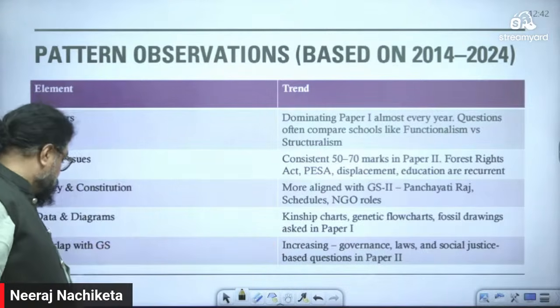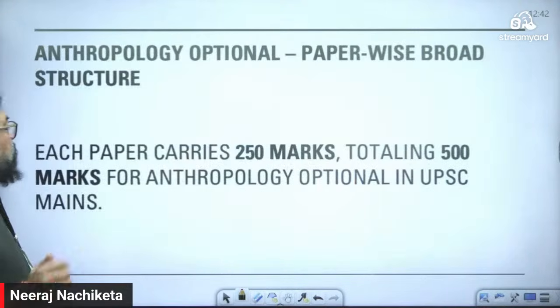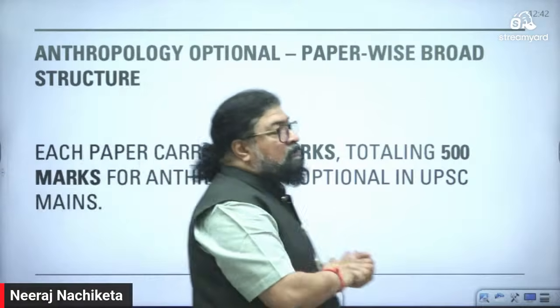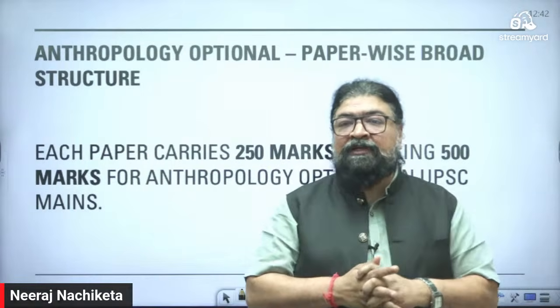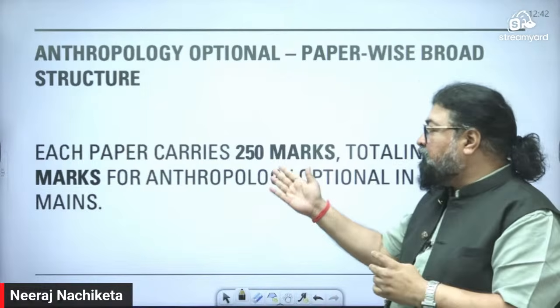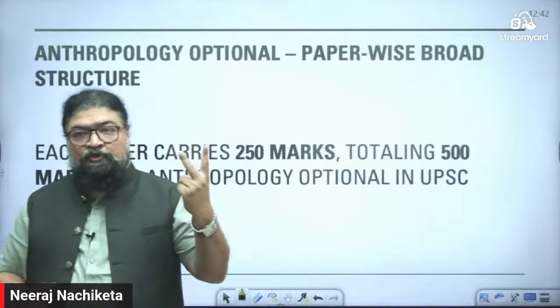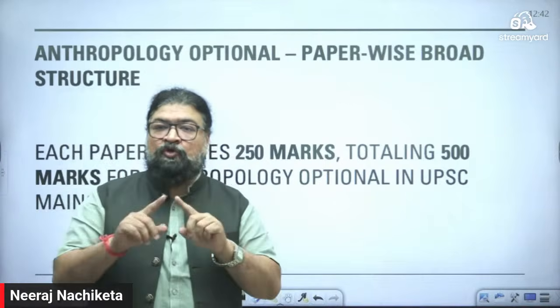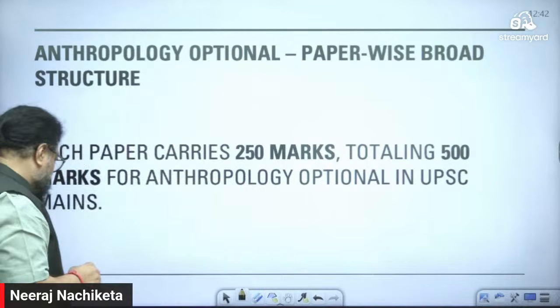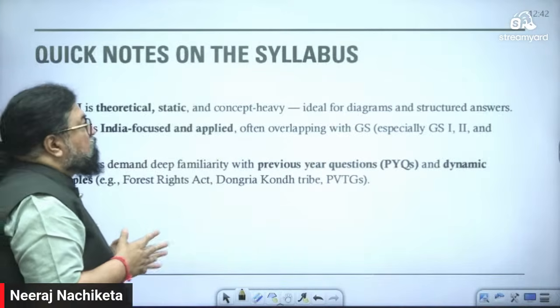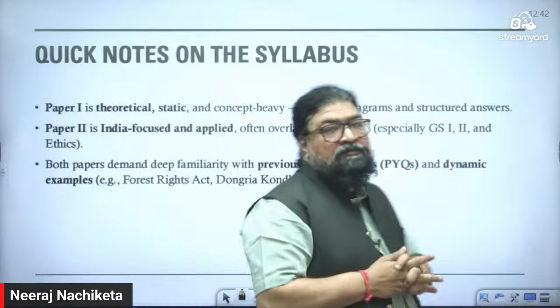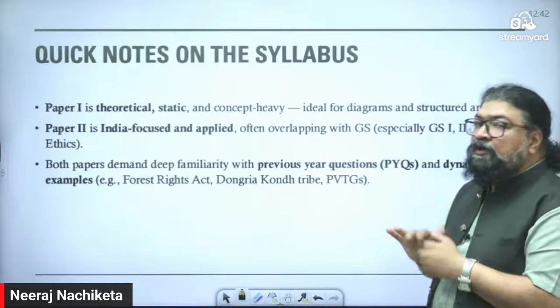Then another thing here, paper wise broad structure. Each paper carries 250 marks. So you have paper 1, paper 2. So 250 plus 250, total 500 marks. Now let's look at the syllabus. Let's come to that one. So here, quick notes on the syllabus.